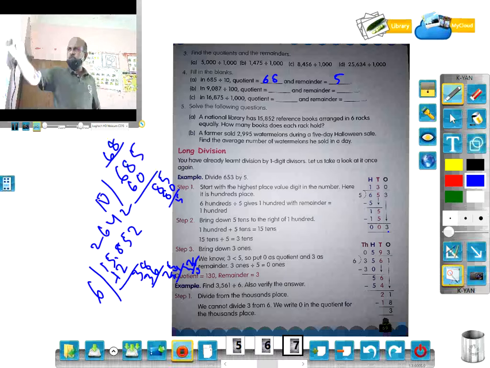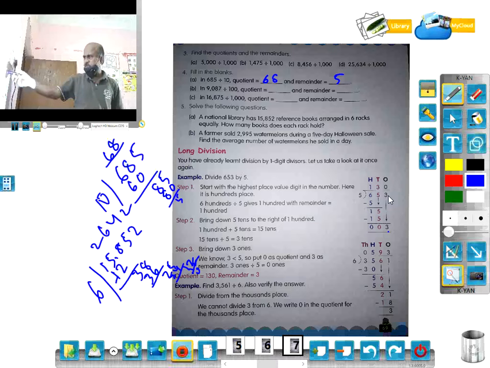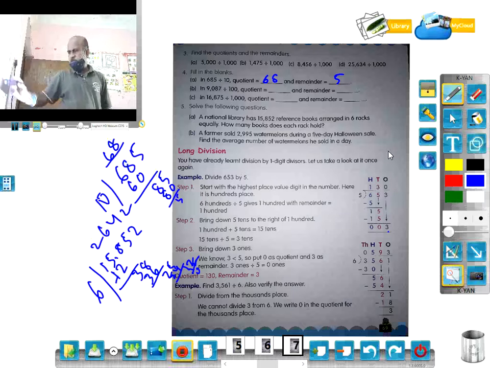That was explained here in detail. Go through it. And the quotient is 130 and 3 is the remainder. Similarly, there is another example. 593 is the quotient and 3 is the remainder. Okay. Next.